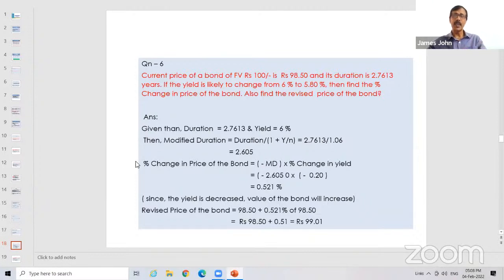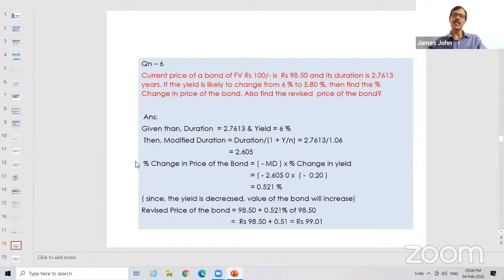To calculate the percentage change, the formula is: put a minus sign, modified duration into percentage change in yield. So modified duration is not negative. Modified duration is 2.605, but in the formula it is minus 2.605 into the change in yield. Exactly. The formula is always minus modified duration into percentage change in yield.